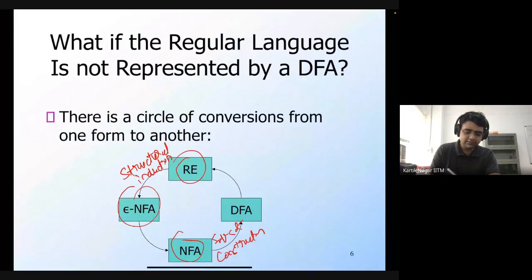So in this way, if you're given any other form, notice that all of these are basically algorithmic, in the sense that these are finite procedures with a sequence of steps that you can run. So if you are given a regular language in any of these other forms, you can convert it to a DFA, and then once you have a DFA, you can simulate the actions of the DFA on the string. In that way, you can know whether or not the string belongs to the regular language.